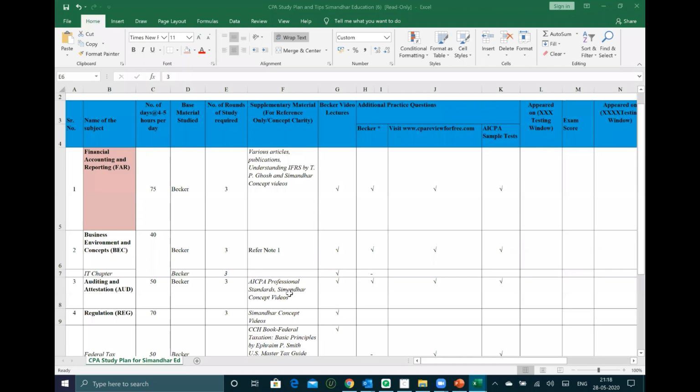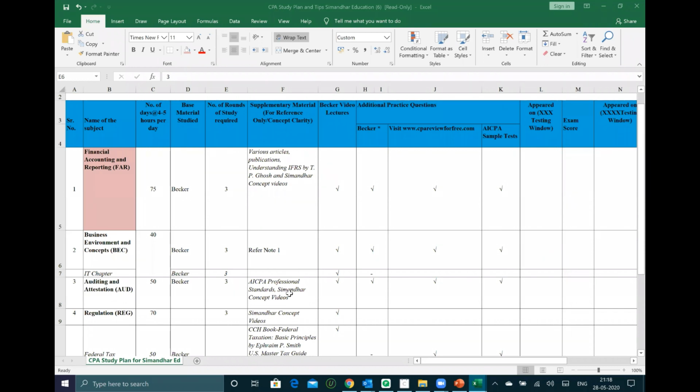There's no point solving 1,000 sims also. It's not about solving MCQs or sims. It's about getting the concepts clear. The objective should be to get the concepts, not doing 10,000 multiple choice questions or 20,000 simulations. That's not how you will pass. The objective should be to get the logical understanding and the conceptual knowledge. Once you have the concept, even 30,000 questions you can solve, right?